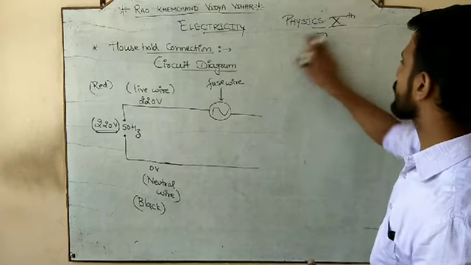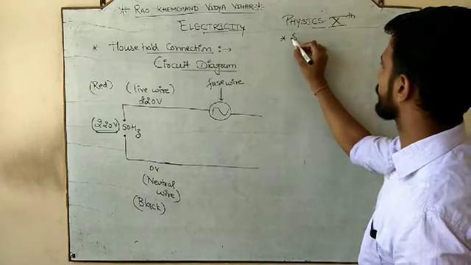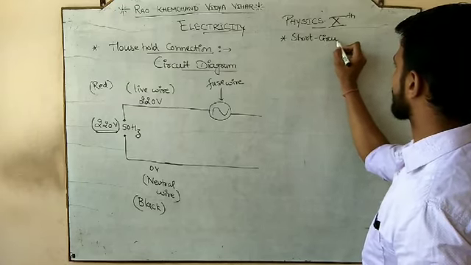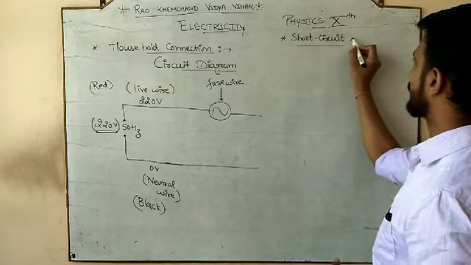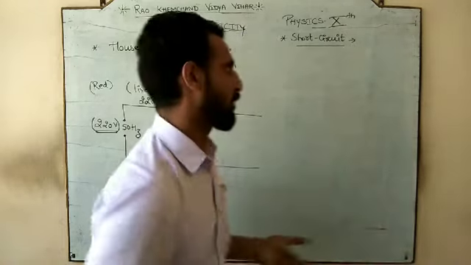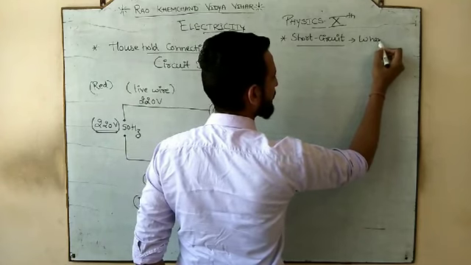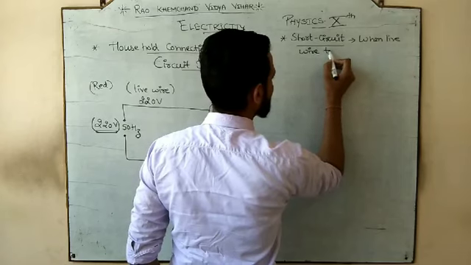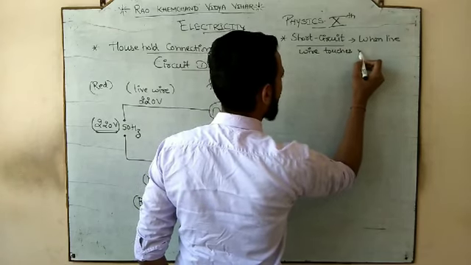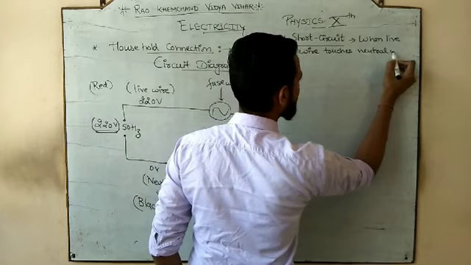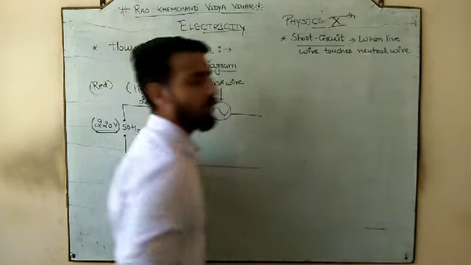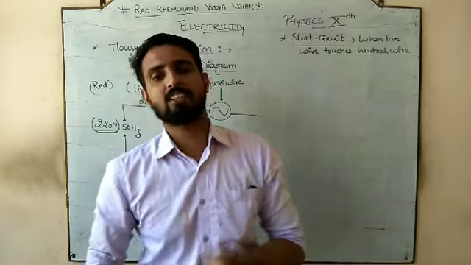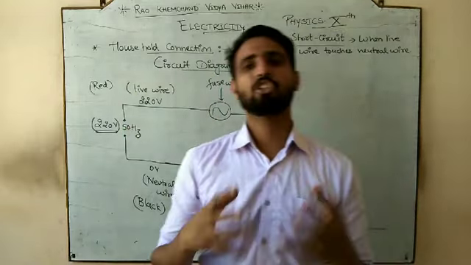So there are 2 or 3 faults जो हमारे घर में हो सकते हैं. First is short circuit. So first of all, this definition should be clear. You have heard this word short circuit, but what is short circuit? When the live wire touches the neutral wire. So when your live wire touches the neutral wire, जब भी live wire और neutral wire आपस में touch हो जाते हैं, we call this a short circuit.